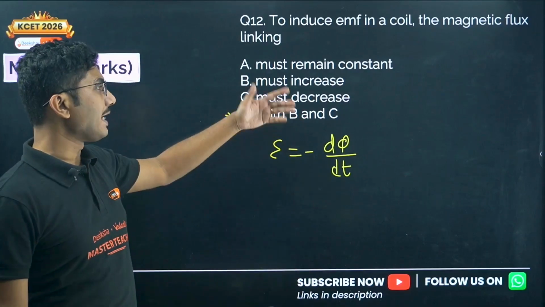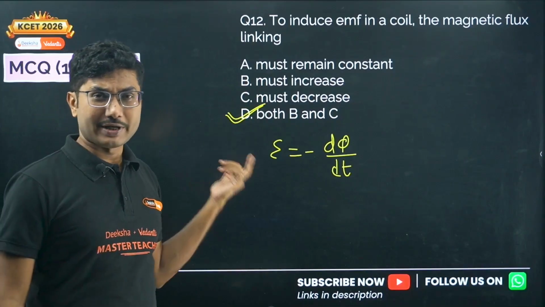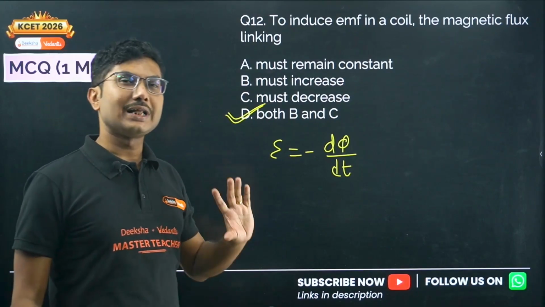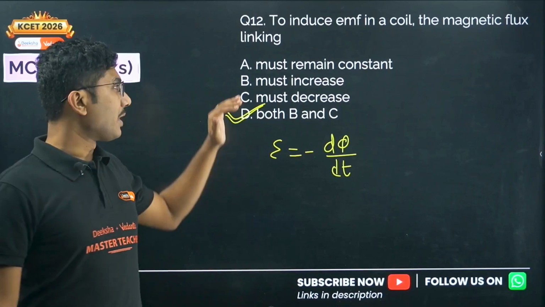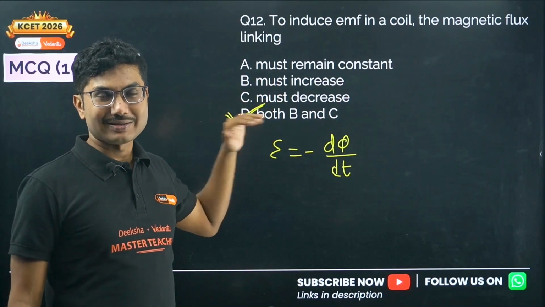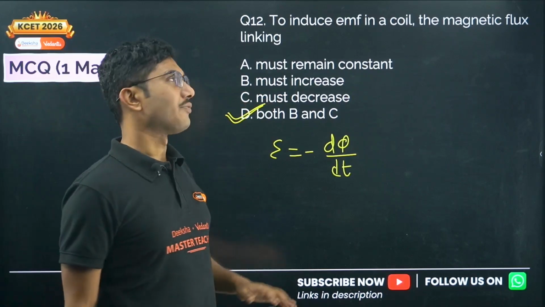So both B and C are correct. If it is increasing, the current flows in a particular direction. If it is decreasing, the current flows in the opposite direction. So only the direction of current will change, but as long as the magnetic flux linked with the coil changes, there will be an induced EMF.